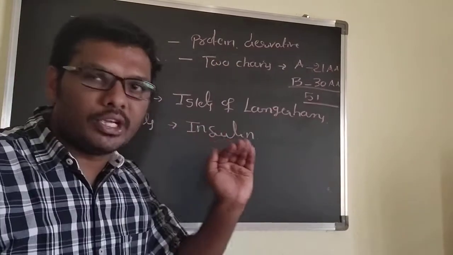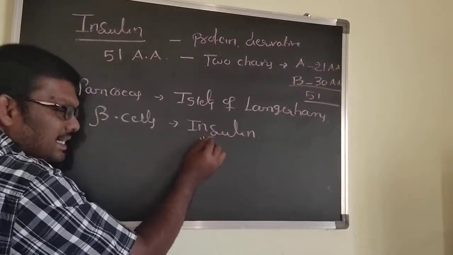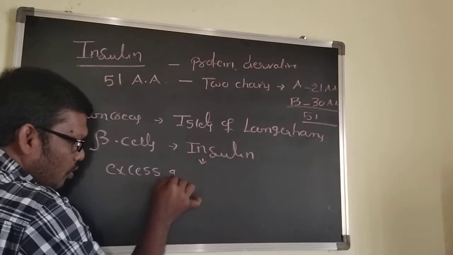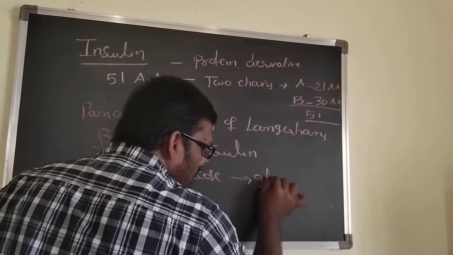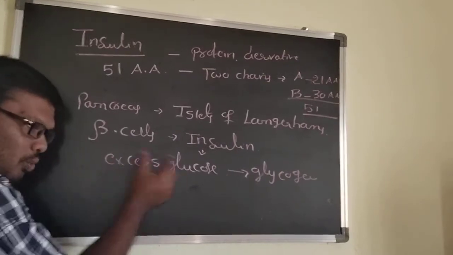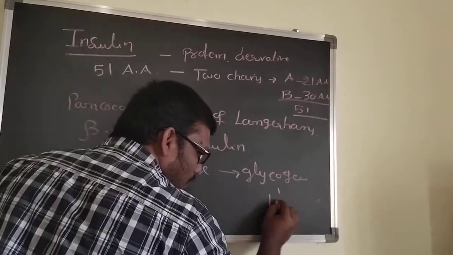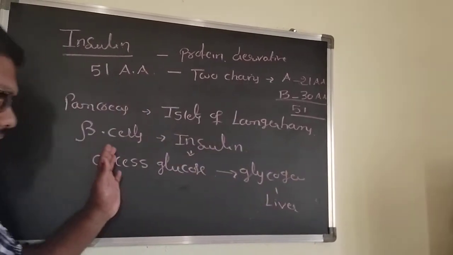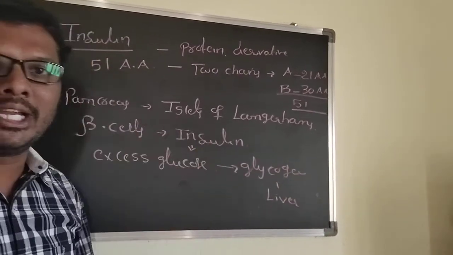What is the use of insulin? Insulin converts excess glucose into glycogen, and that process takes place in the liver. That's why for converting excess glucose to glycogen we need the hormone insulin.